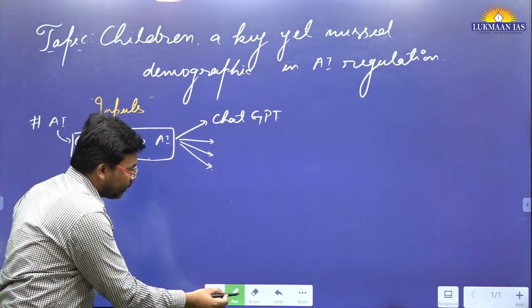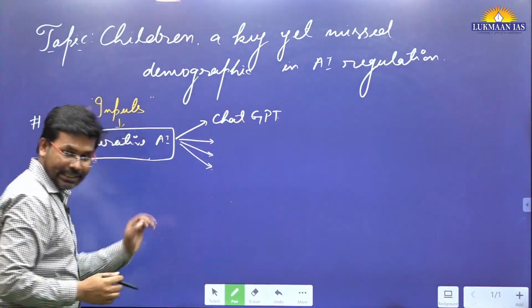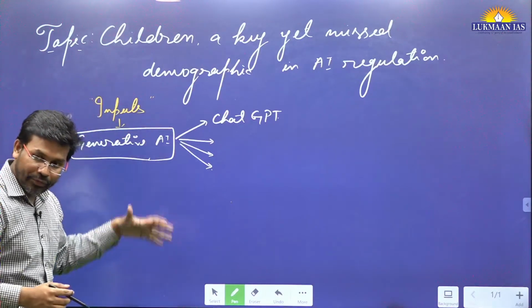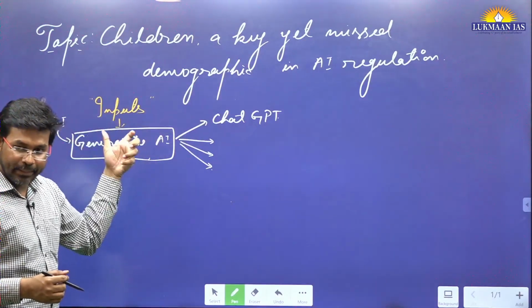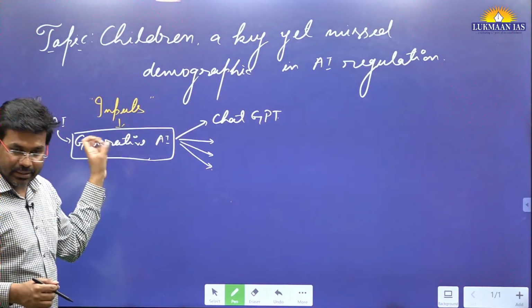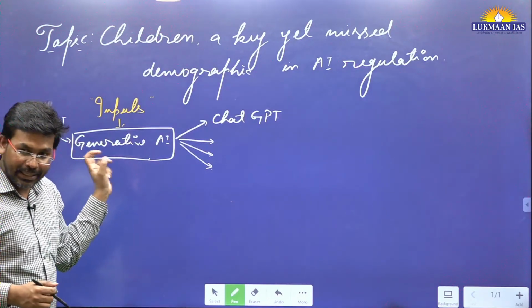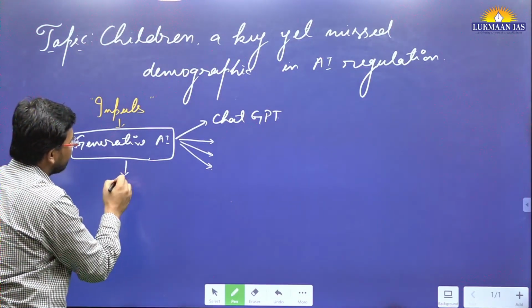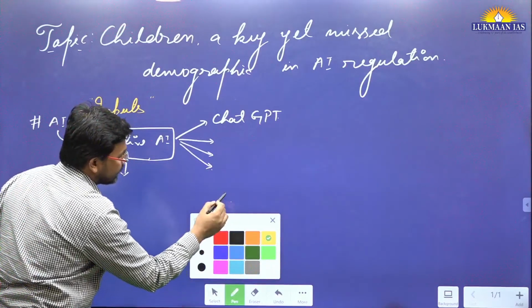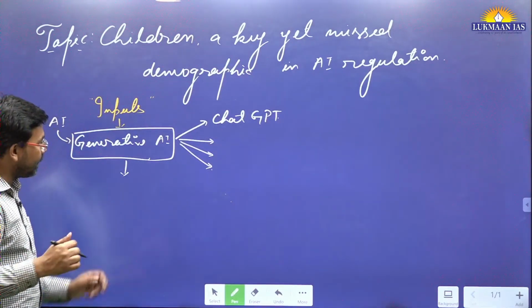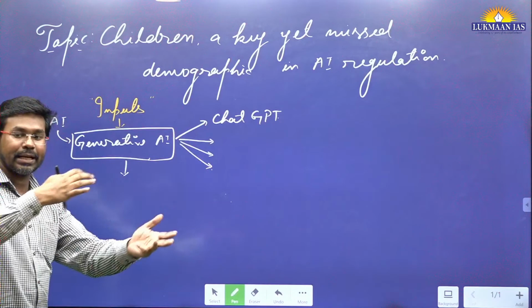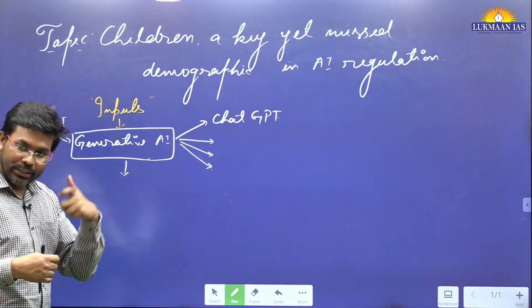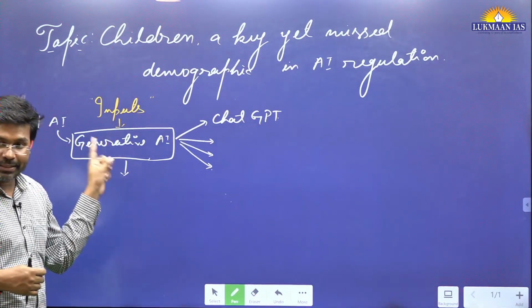Those people who are training this generative AI give a lot of inputs, billions of input parameters, and they train this particular system. Once this system is trained, it is made available for the general public. Then the general public gives some input and gets output, and from those inputs and outputs this generative AI is also learning.